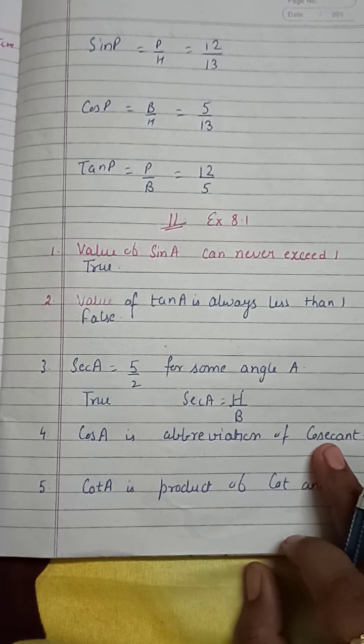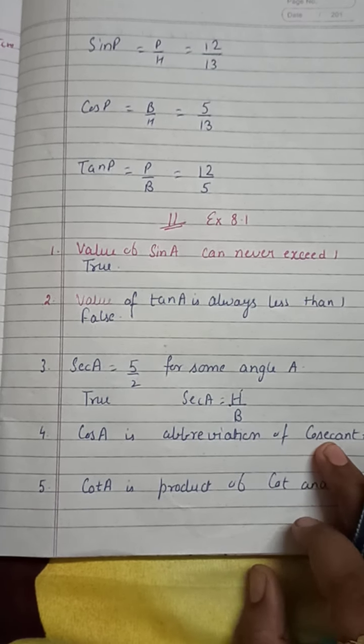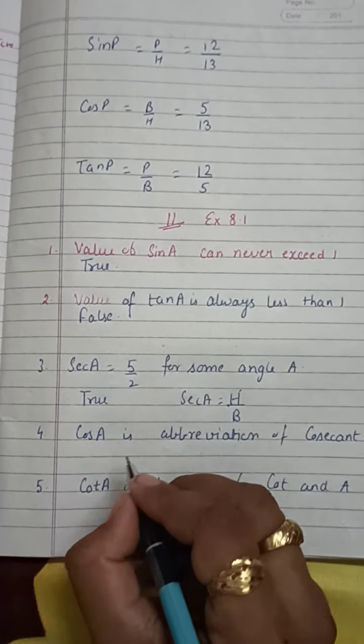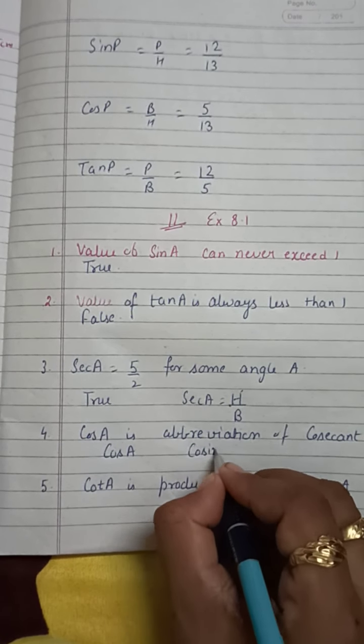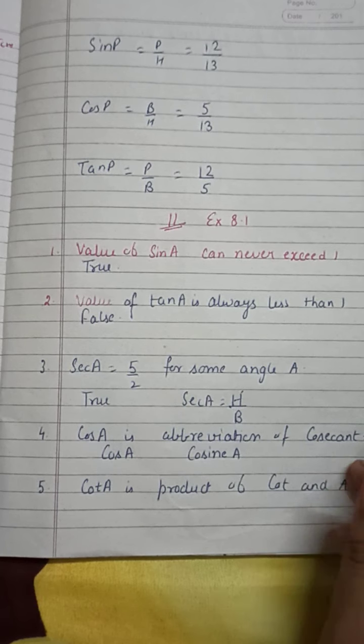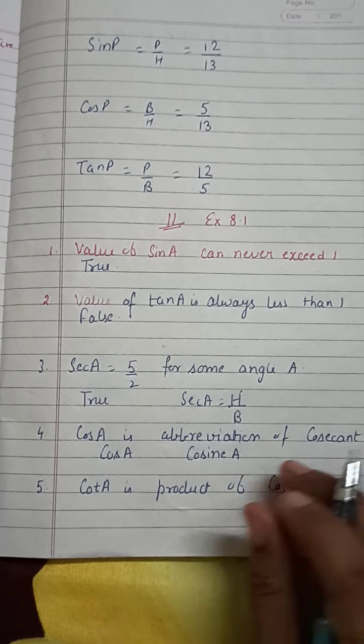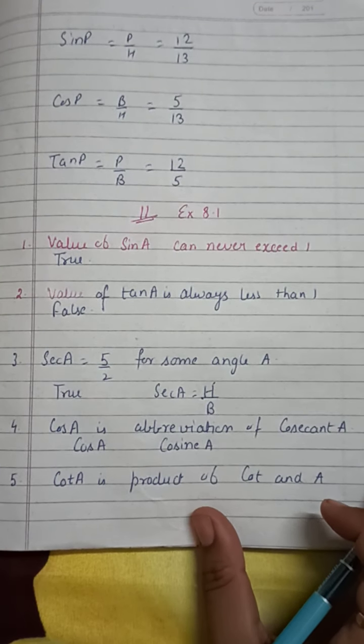Cos A is the abbreviation of cosecant A. No, cos A is the abbreviation of cosine A. Cos A comes from cosine A, and cosecant A is the reciprocal of sin A. So it cannot be the abbreviation of cosecant A.